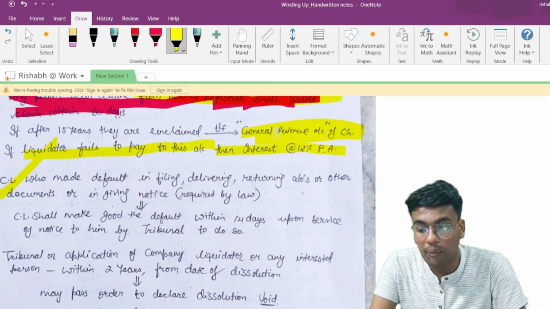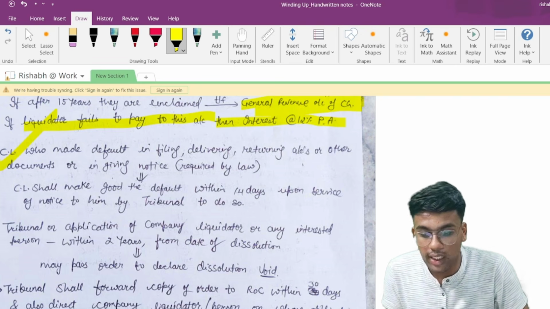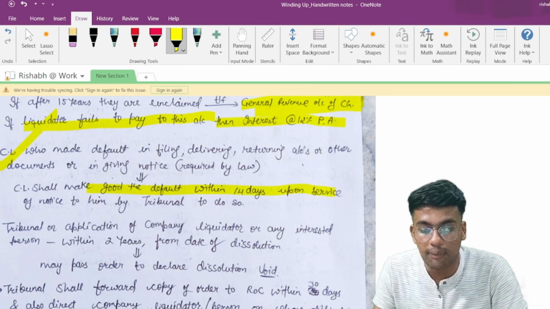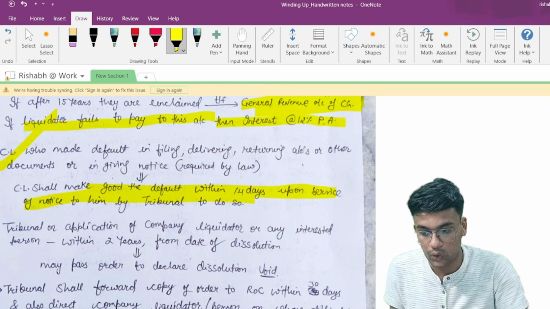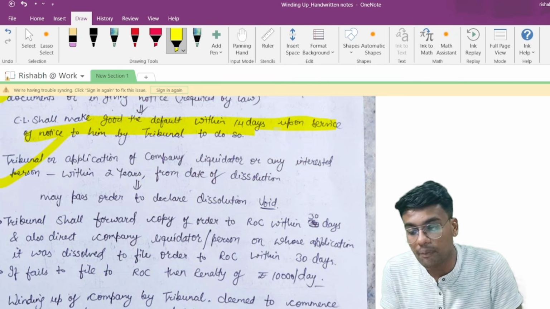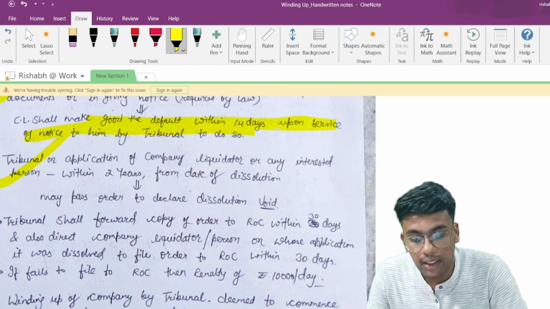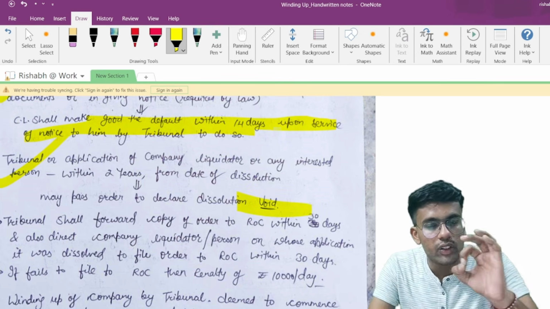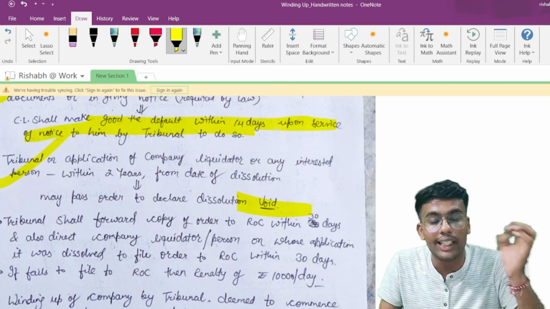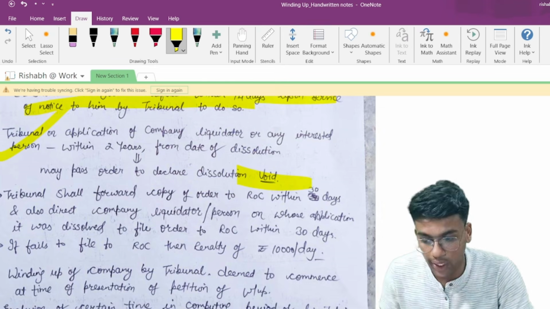Now, if the company liquidator has made any default in filing, delivering, or returning accounts or other documents, or in giving notice which is required by law, then the company liquidator shall make good the default within 14 days upon service of notice to him by the tribunal to do so. Now, a tribunal, on application of the company liquidator or any interested person within 2 years from the date of dissolution, may pass an order to declare the dissolution as void. Matlab, any order of dissolution was passed by the tribunal, but the tribunal may, on application of the company liquidator or any other interested person within 2 years from the date of dissolution, declare such an order as void.